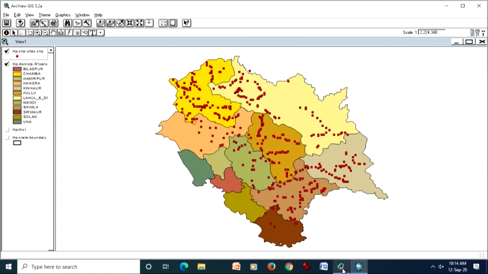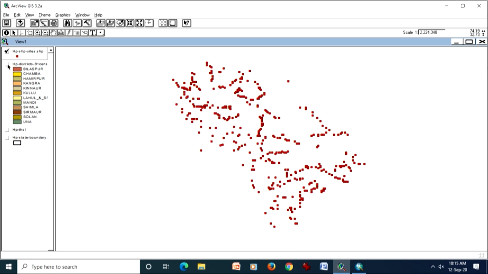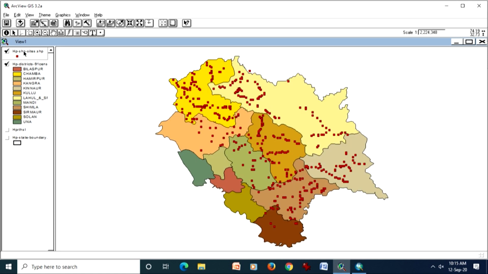Similarly, the same project which I developed in ArcGIS was originally developed in the ArcView software. I told you ArcView is very easy and very user friendly, and it is very light on computer resources, so it works very well. Again, two themes are here. One is our boundary, district boundaries, political boundaries, and another one is the point data. And in the same way you can bring layers on top of another, you can change the priority and other things also.